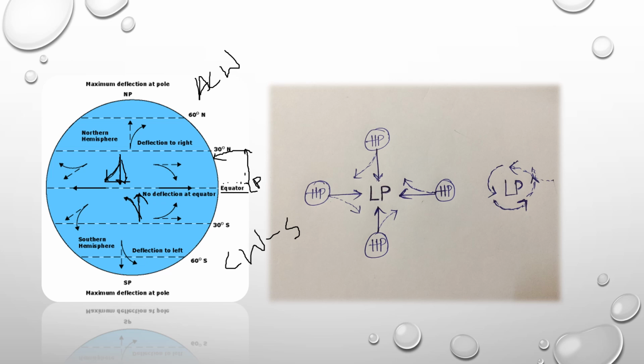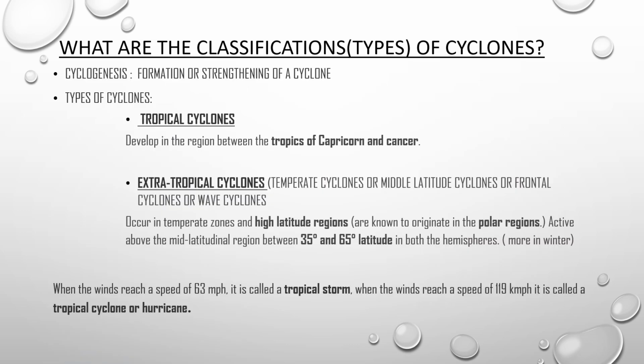So what happens? See here, the high pressure areas and the low pressure area. From all the high pressure areas the wind is coming into a low pressure area. See, because of the deflection, it created a coil here in this way. And it is a low pressure area. What happens in the low pressure area? The air rises up. So continuously these coils move upwards. In this way the cyclone looks like the coils of a snake. The formation and also strengthening of a cyclone is called cyclogenesis.